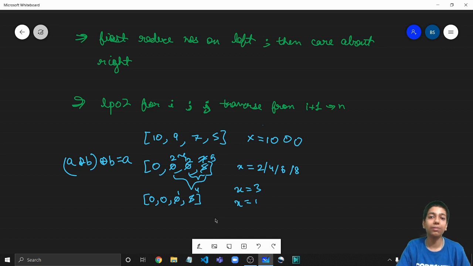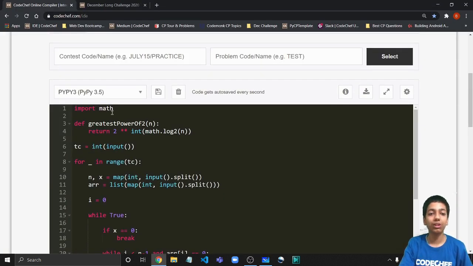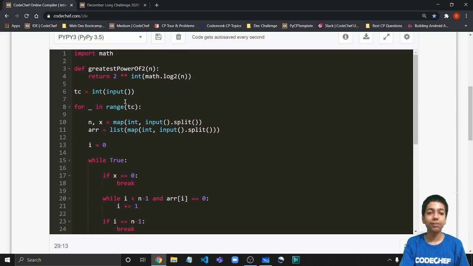Now let us move on to the implementation, which will be in Python. So first, we are going to import the math library in Python. And why? So we can define this utility function, greatest power of 2, that will take a parameter n, and it is going to return 2 to the power int of math log base 2 n. Fine. So this will, as its name suggests, return the greatest power of 2 smaller than or equal to n. Then take test cases input and repeat this code test cases times.